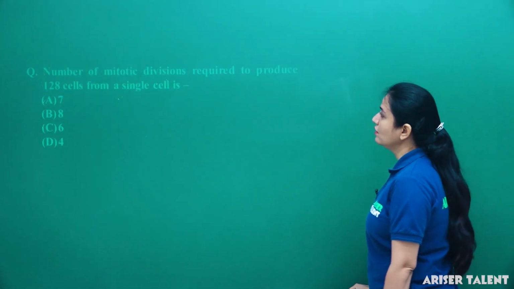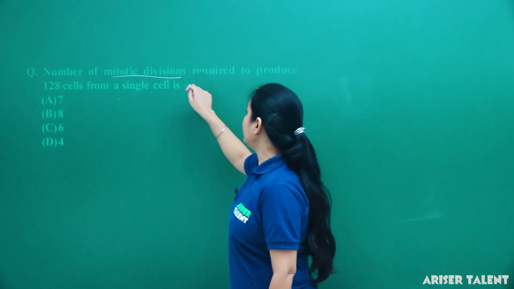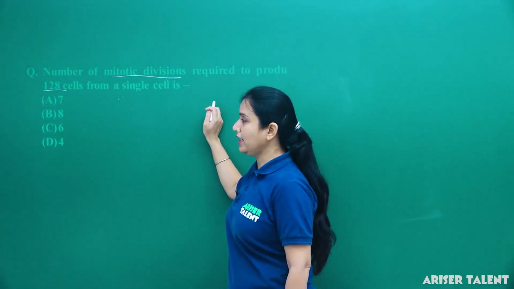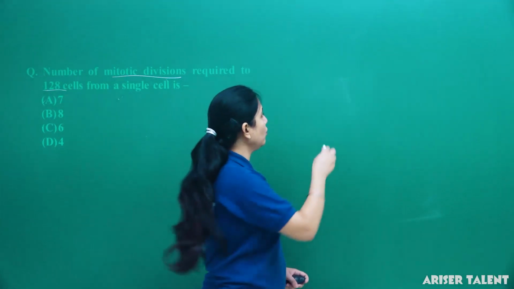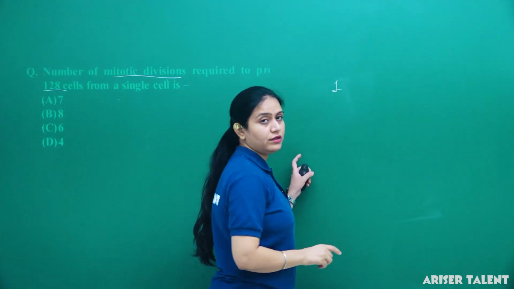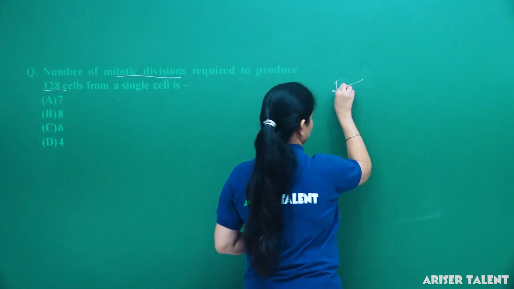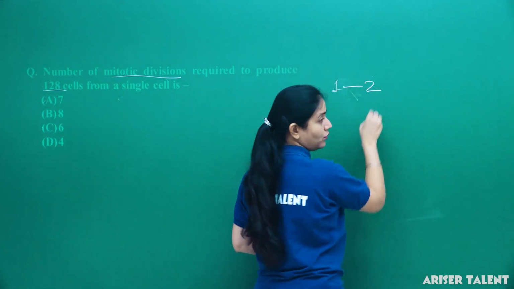Next: the number of mitotic divisions required to produce 120 cells from a single cell is? Now we want the number of mitotic divisions. As we all know, during mitotic division a single cell divides into 2.